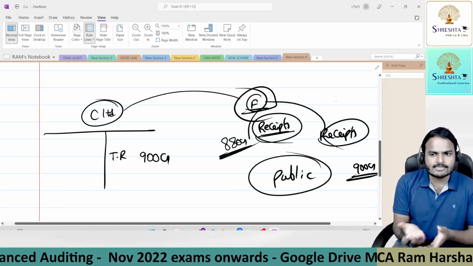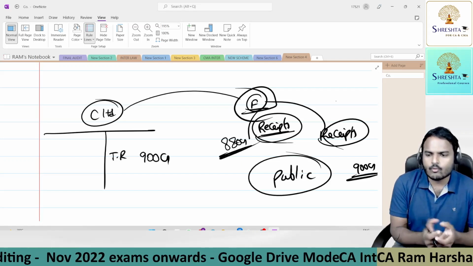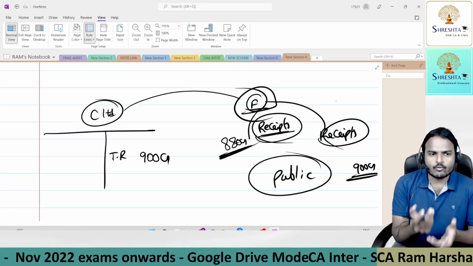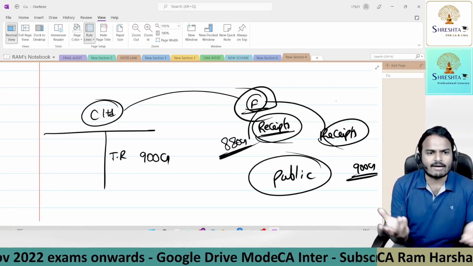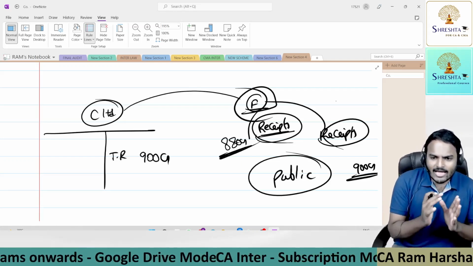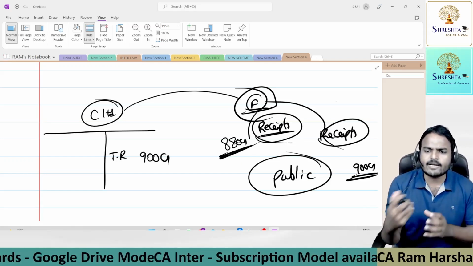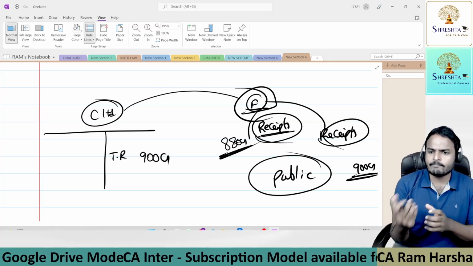Every person expects credit. Today, if you ask me, sir, if you want to purchase a car, cash or finance, I will select the finance option because it is available. Now I'll pay this money to that NBFC or bank over a period of time.